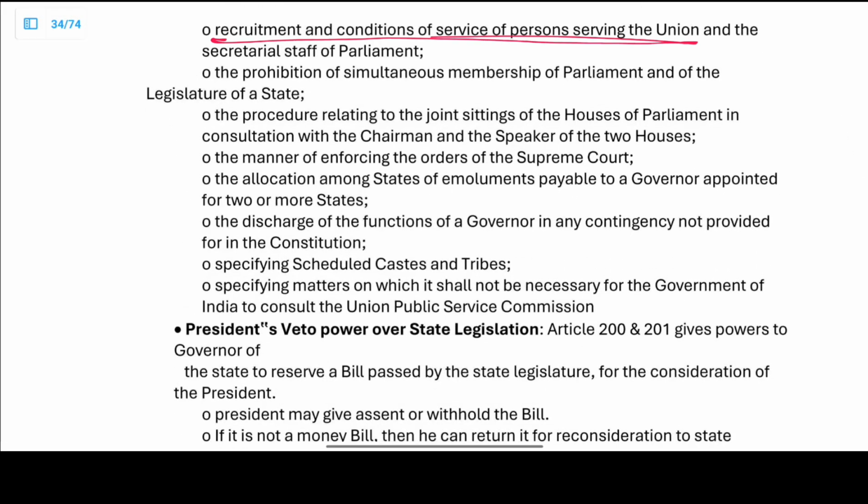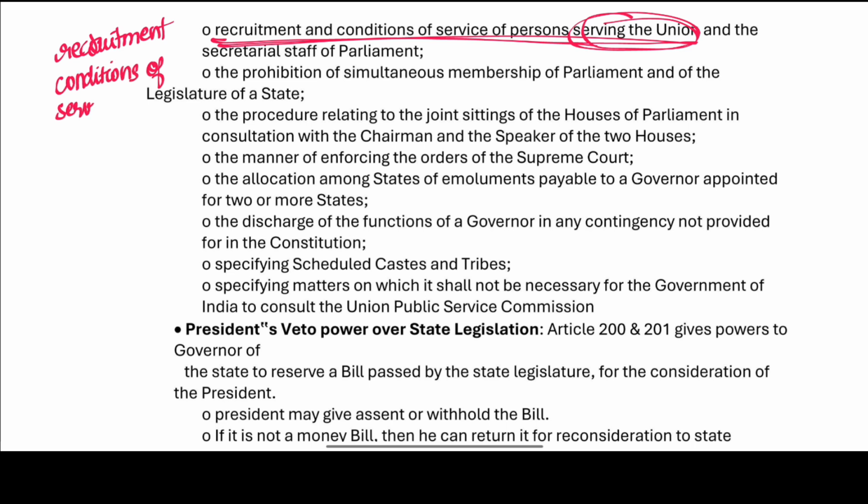Recruitment and the conditions of the service of the persons serving the union. We are dealing with the recruitment, and then we also deal with the conditions of the service for the persons who are serving the union, and the secretarial staff of the parliament, if they are serving the parliament as well.